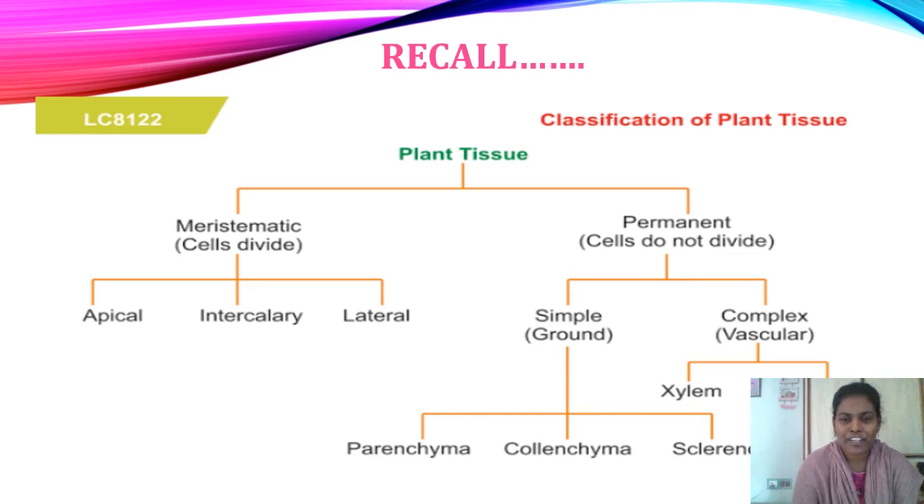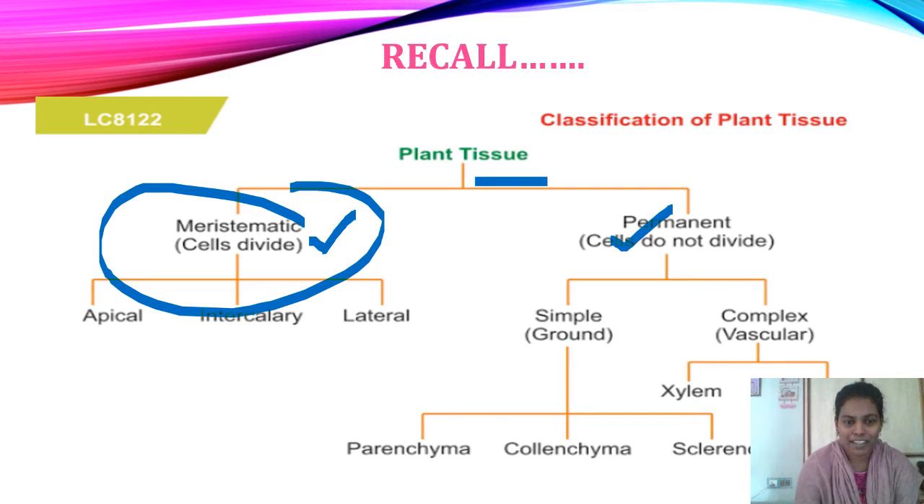In the last video, we discussed different types of plant tissues. There are two types of plant tissues: meristematic tissue and permanent tissue. In the last video, we discussed only meristematic tissue. Tissue means a group of cells. In this type of tissue, the cells have the capacity to divide.